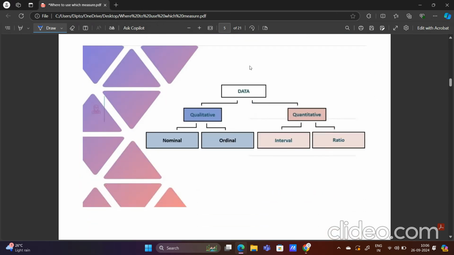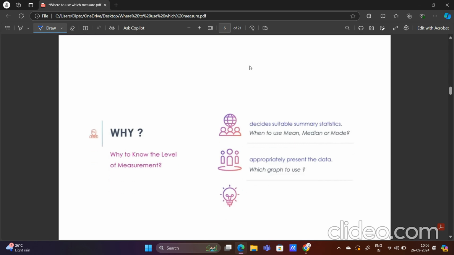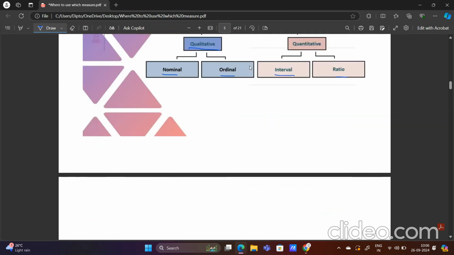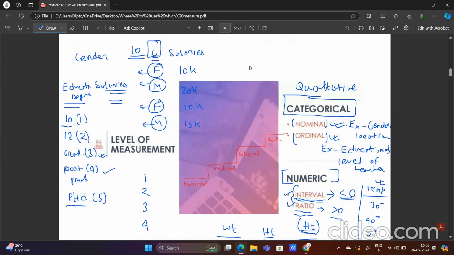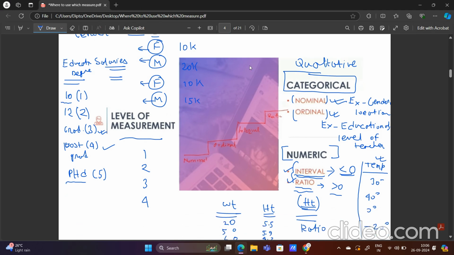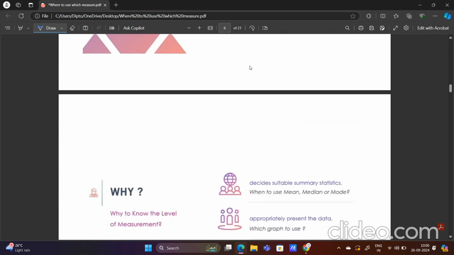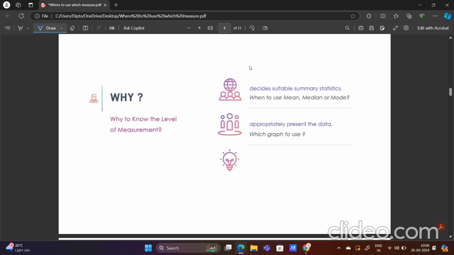As I have said, data can be quantitative and qualitative. In qualitative data we have nominal and ordinal. In quantitative data we have interval and ratio. Okay, now the concept arising here is the level of measurement, which we have studied, right? We have labeled the data as nominal, ordinal, interval and ratio, or we may say we have labeled the data into qualitative and quantitative. Why is labeling the data important? What is the importance of giving these labels of quantitative and qualitative?